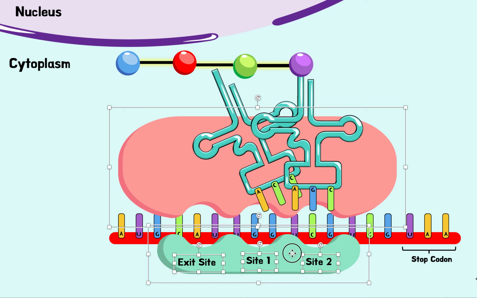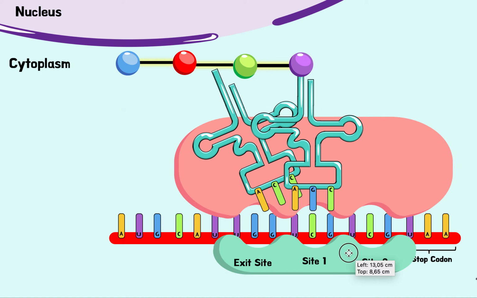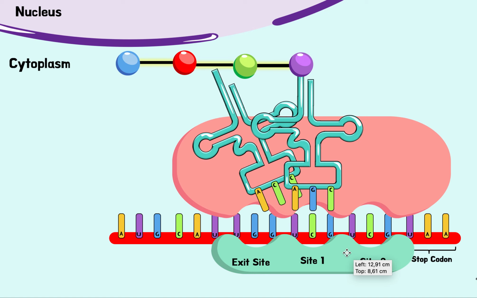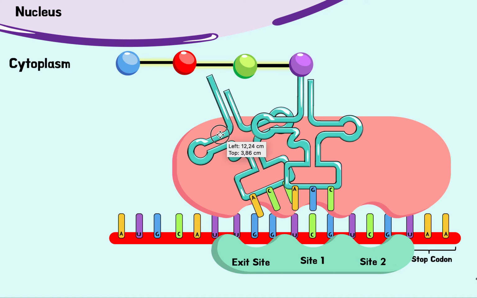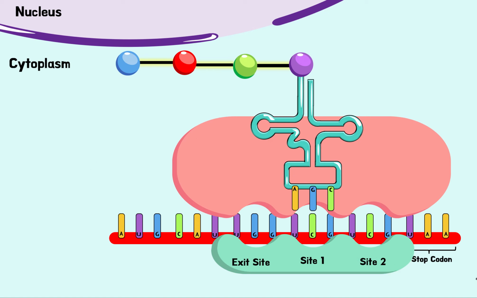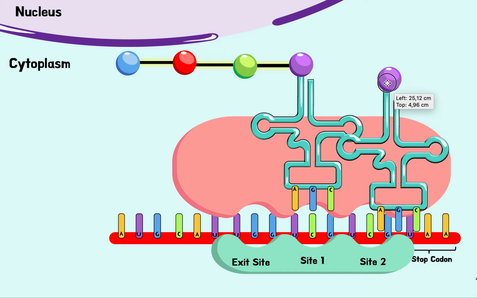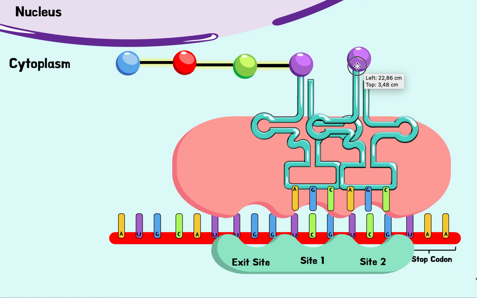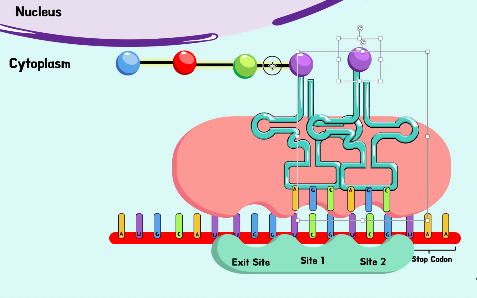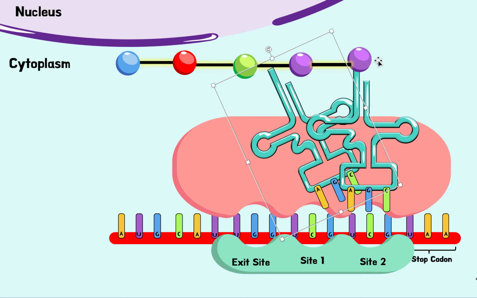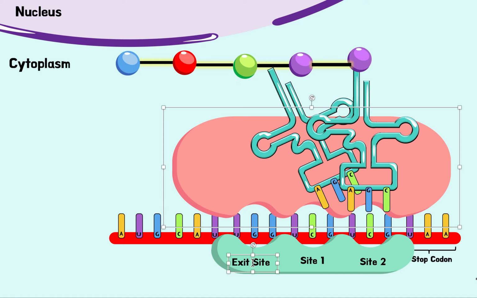We're almost at the end of this chain. So here we go again. Now this one is in the exit site, so it's going to be forced to exit, pick up amino acid. Now we have another one here coming. And guess what happens now? Another bond forms. And as it forms, this one will detach. So the whole chain is on this one in site 2. Now again, translocation happens one more time.